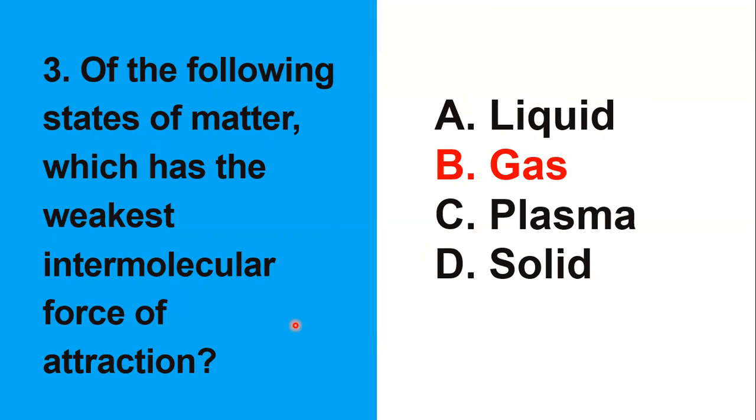Si plasma po dito is, 'di ba? Yan yung high energy state of matter in which atoms have been ionized. So therefore, yung electrons po dito are no longer associated with the individual nuclei. And si plasma po is not considered to have intermolecular forces of attraction because ang kanyang particles po ay hindi bound together in a coherent way as they are in solids, liquids, and gases. So, ang sagot po natin pag weakest IMF is si gas. Number 4.